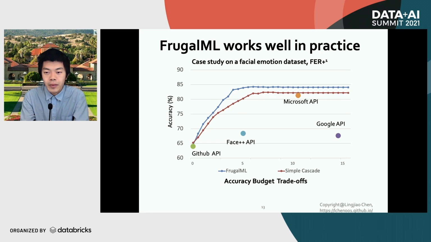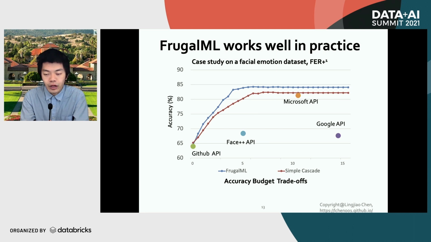Second, to match the best commercial API's accuracy, say Microsoft API's accuracy, FrugalML requires only 30% of the cost and therefore could save you quite a bit of money. Also, if you allow FrugalML to use a relatively large budget, then its accuracy could be higher than the best commercial API.